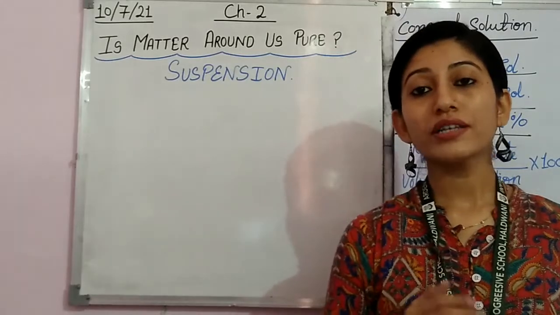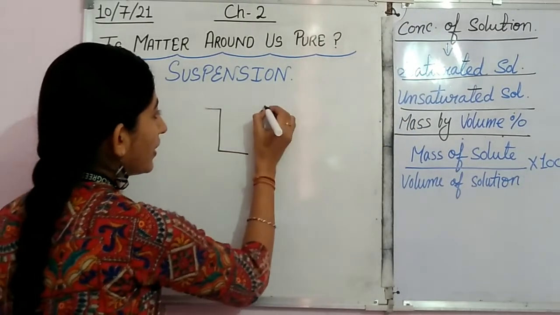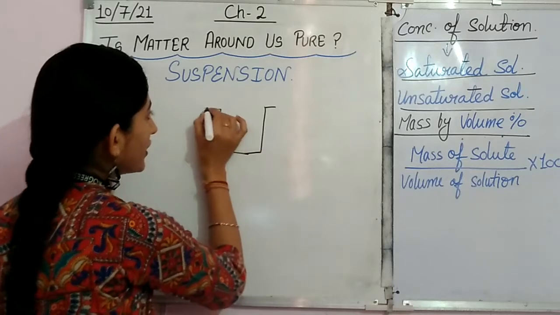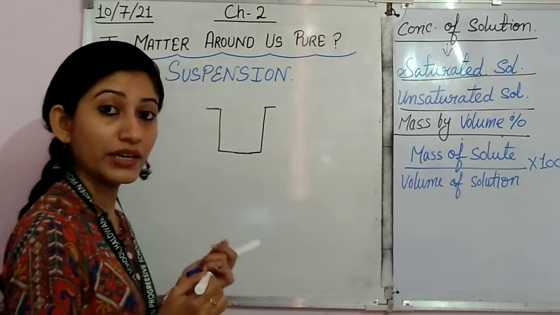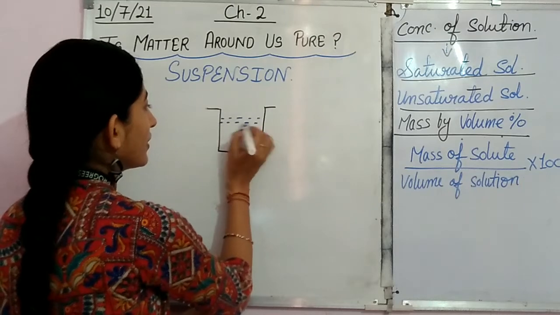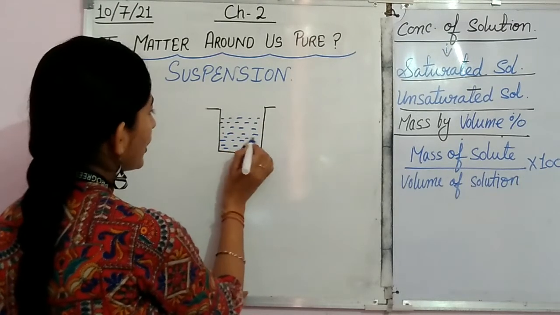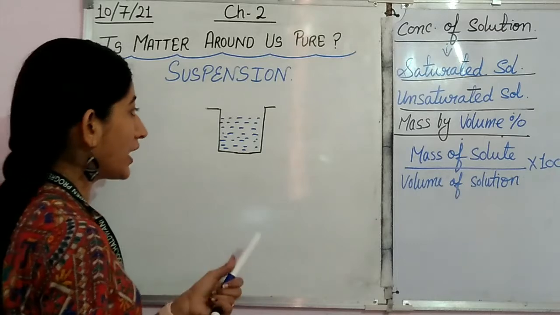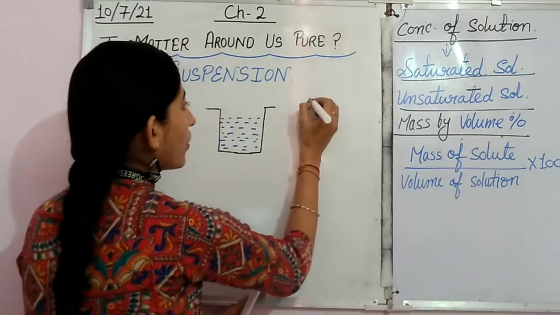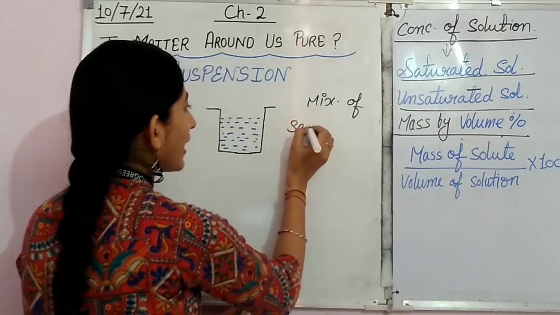Now let's focus on the mixture. This is one beaker where we have taken water. Suppose this is the beaker, here is the water, and suppose we are adding sand. So this is the mixture of sand and water.